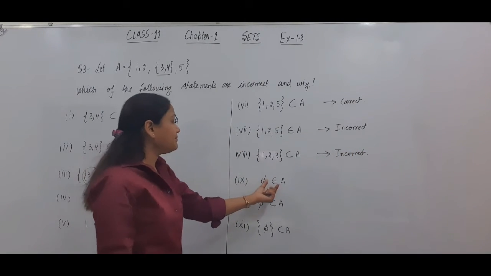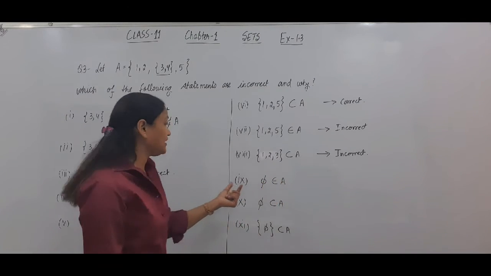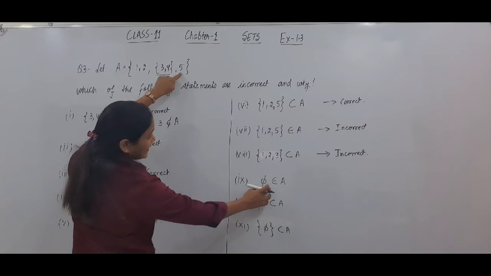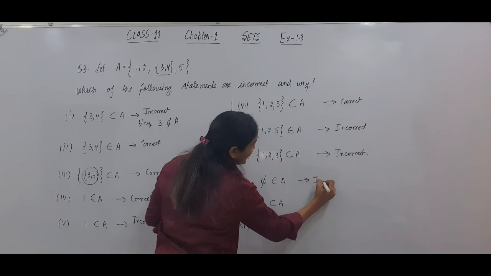Next, 5 belongs to A. That means 5 should be an element of A. No, 5 is not an element of A. 5 is not an element of A. So this statement is also incorrect.